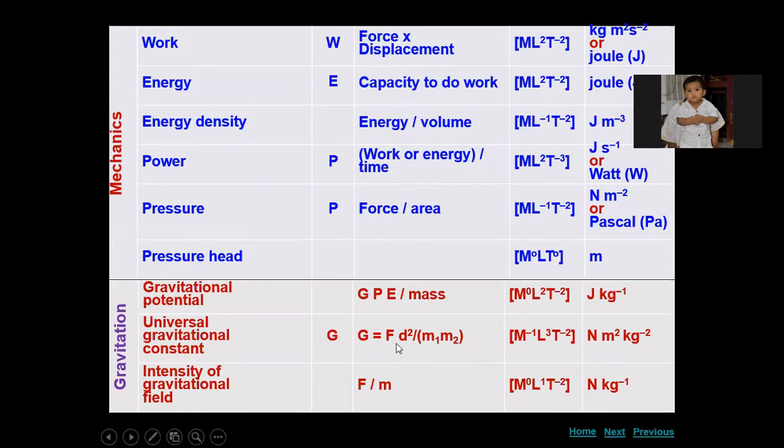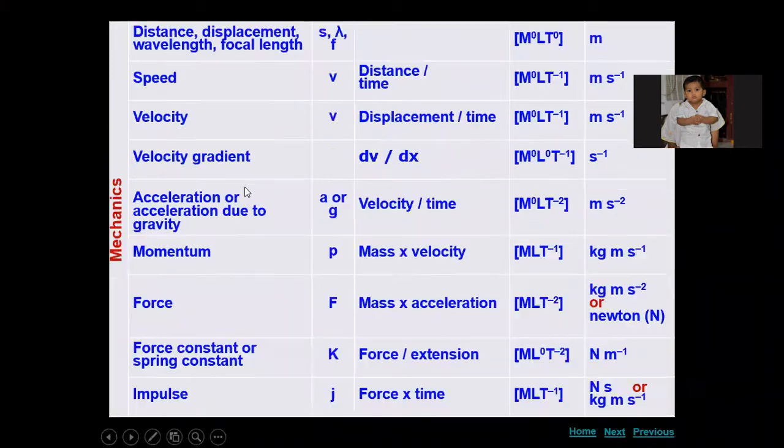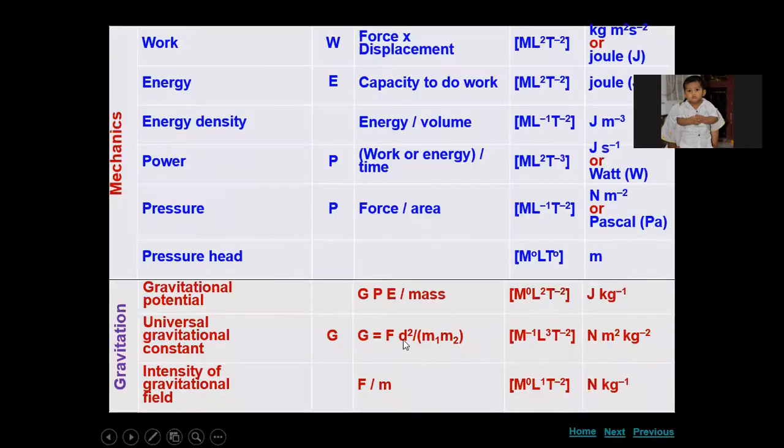Suppose this formula is there. The dimensional formula of F we already derived, it is above. Here F is there, MLT to the power of -2, that you can substitute. D is there, and D is nothing but a distance, which means length only. Mass M will be there. So all those we can substitute and we will end up with this. This is the unit, and this is the dimensional formula. So if you wish to derive this, you can derive it by using these formulas, which give the dimensional formula directly.